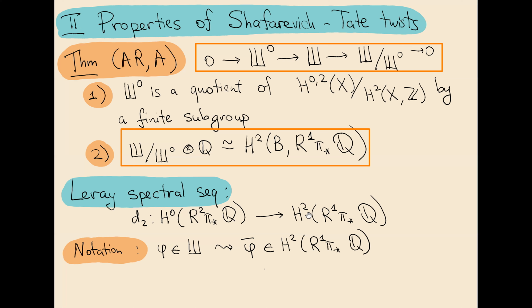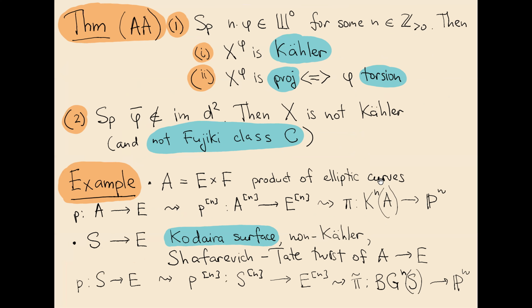And before I state the main theorem, I'll introduce a little bit of notation. For an element phi in a Shafarevich-Tate group, I denote by phi bar its image in H^2 of R^1 pi_* Q, where we identify H^2 of R^1 pi_* Q as the quotient of Sha by Sha naught, tensor Q. Okay, great.